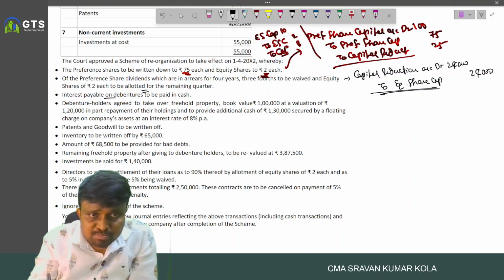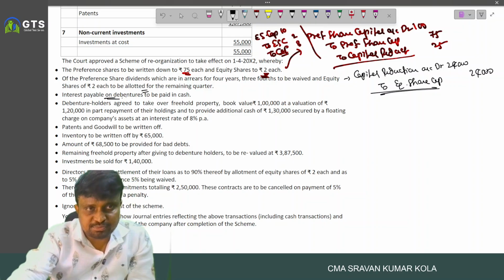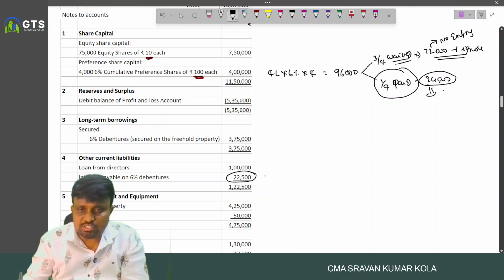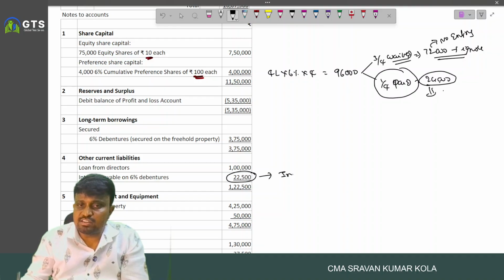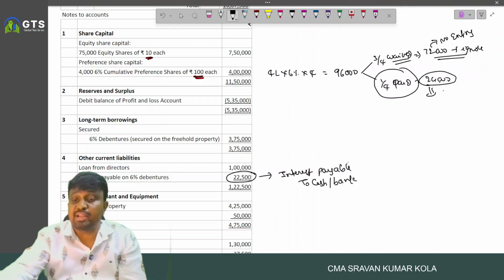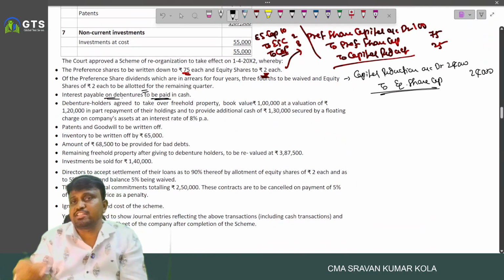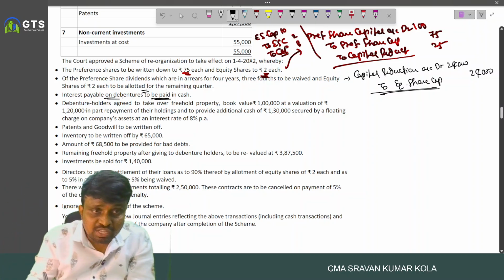Okay. And interest payable on debentures to be paid in cash. What is the interest payable here? So 22,500. So we write the entry interest payable account debited to cash or bank because we paid interest payable on debentures in cash. Interest payable account debited to cash or bank.